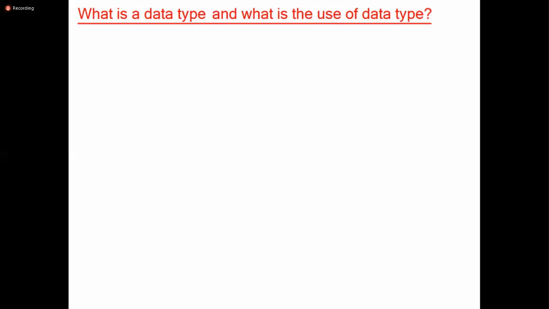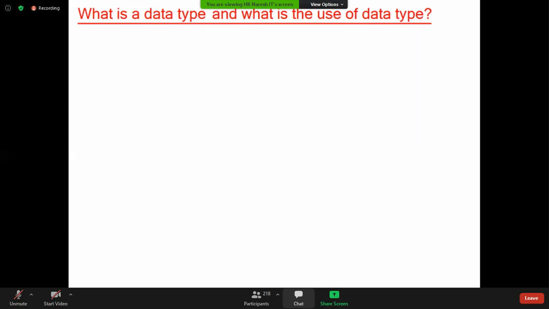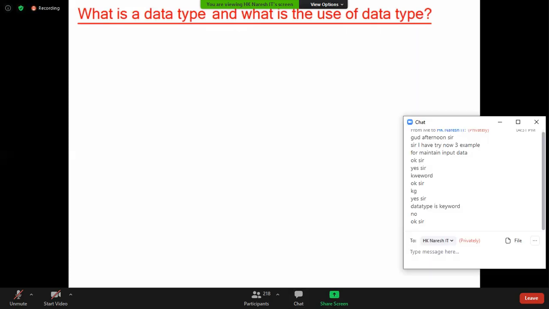An electronic device is not a laptop. A laptop is an electronic device. Tell me, is a data type a keyword, or is a keyword a data type? Correct your statement.